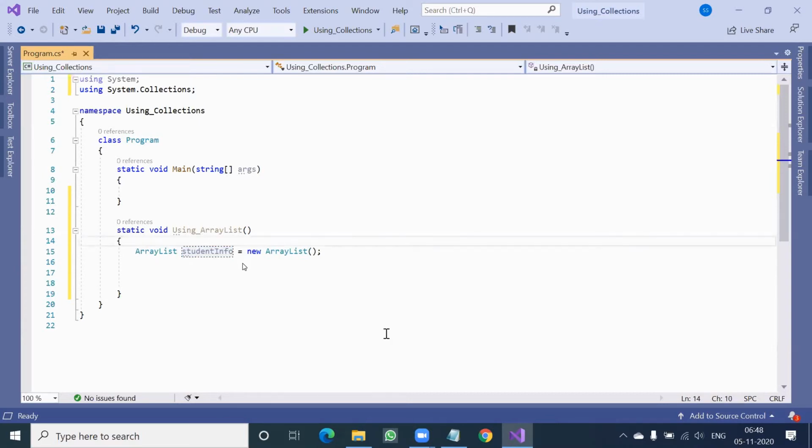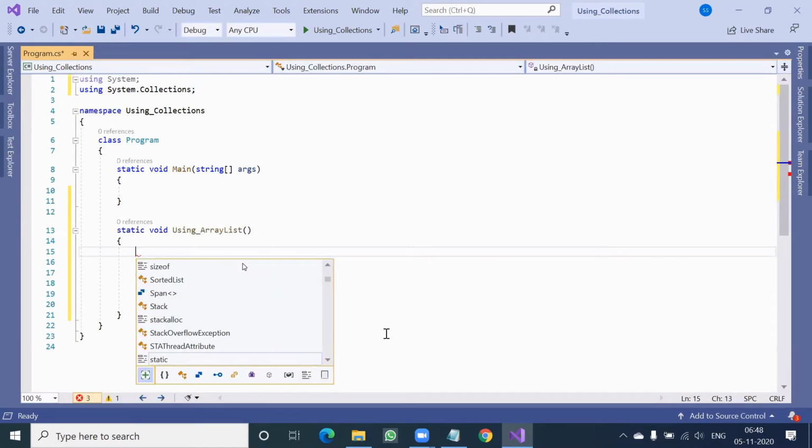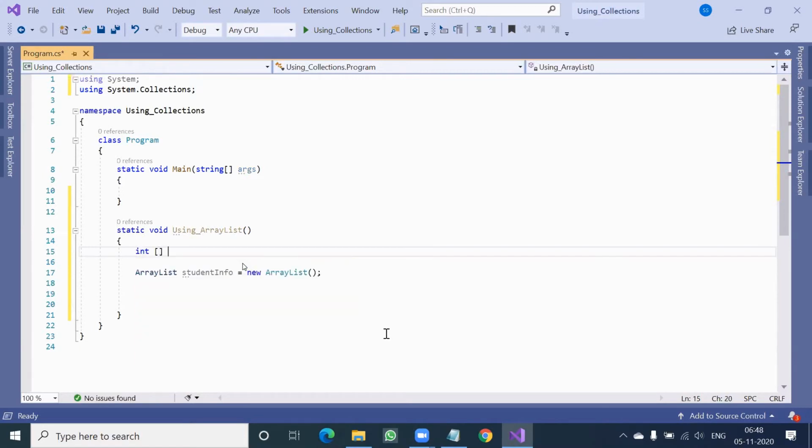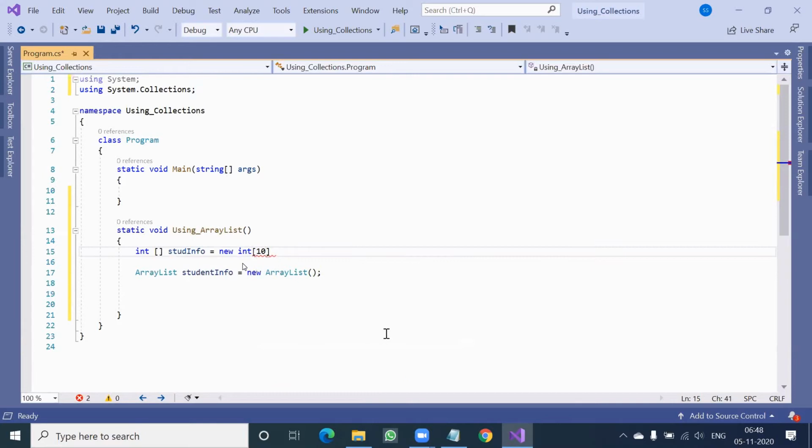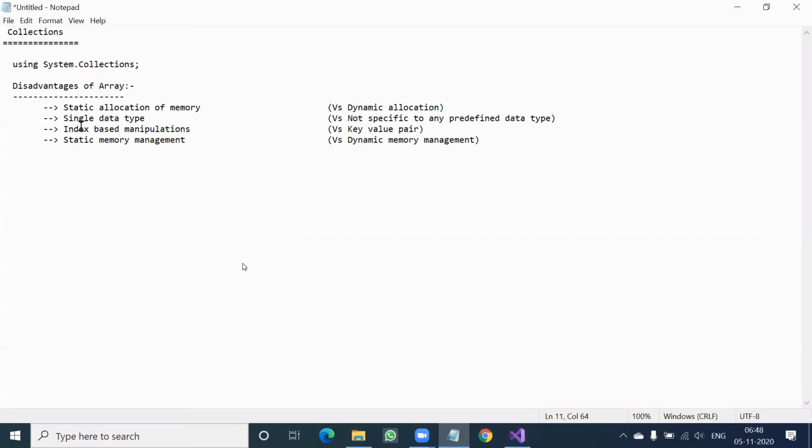So if I could have declared one array for that, then perhaps I could have declared like this. If I say int studInfo equal to new int, square bracket 10, and so on. I'm just comparing. I will delete this line later. So comparing this line and this line, you can easily see two things. Out of 4 points, 2 points you can easily see.